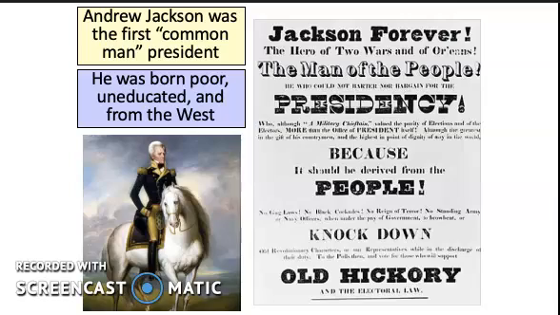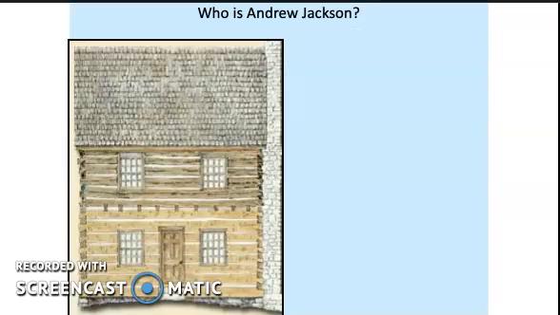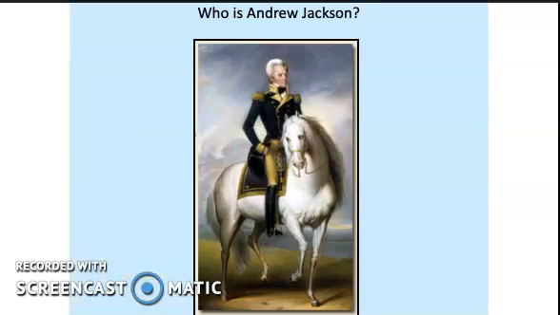So Jackson wins the presidency in 1828. He is the first what we call common man president. He was born poor, he was uneducated, and he was from the West. Now, the West at this point means that he's on the other side of the Appalachians. Remember, we're not really going much past the Mississippi River at this point, although we own that territory, not much past there.